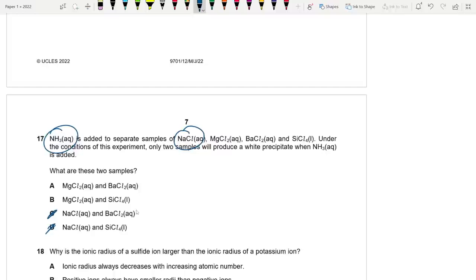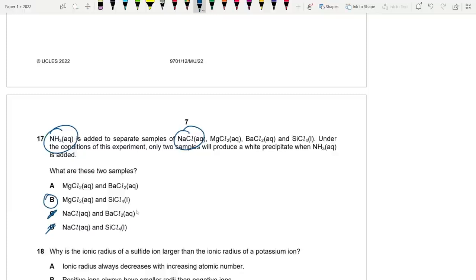Okay, so SiCl4 is clearly an acid. It's acidic because when you add it to water, you get fumes of HCl. Do you understand? So SiCl4 is acidic. So it should be B because we need SiCl4 since it's acidic. Now, what about MgCl2 and BaCl2?